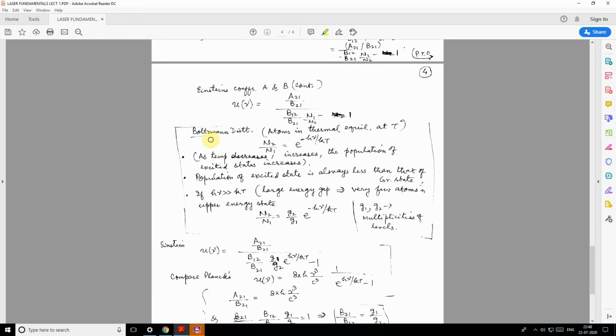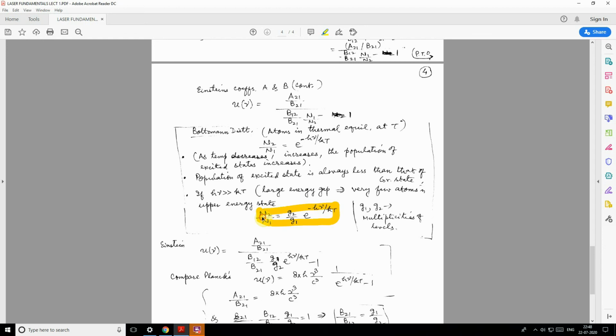Now the statistical mechanics, that means Maxwell-Boltzmann statistics, says that N is proportional to e raised to minus h nu by kT, where h nu is the difference between the energy levels, and this is the actual equation.